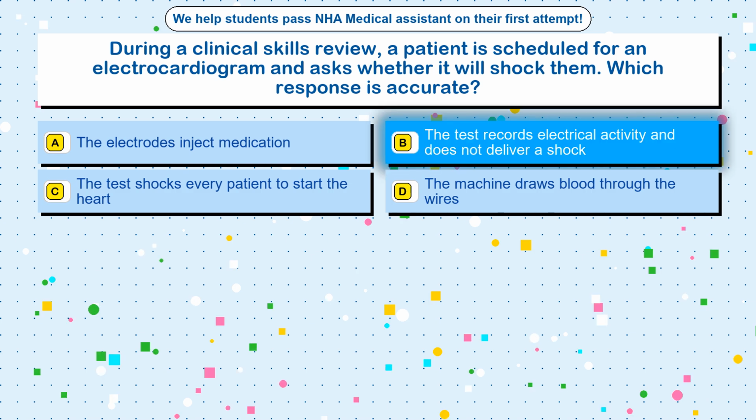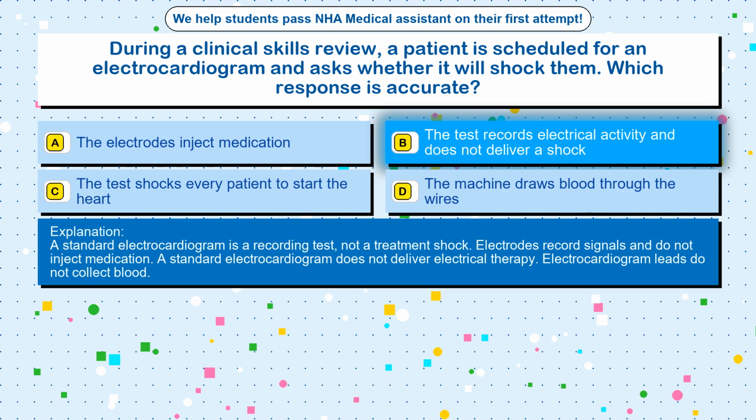The correct answer is option B, the test records electrical activity and does not deliver a shock. A standard electrocardiogram is a recording test, not a treatment shock. Electrodes record signals and do not inject medication. A standard electrocardiogram does not deliver electrical therapy. Electrocardiogram leads do not collect blood.